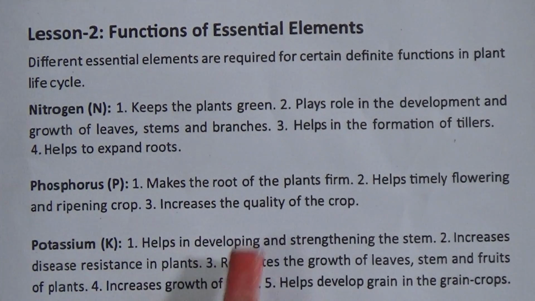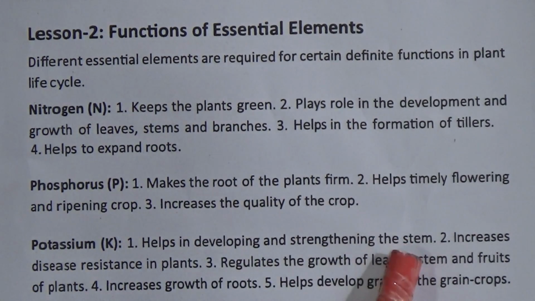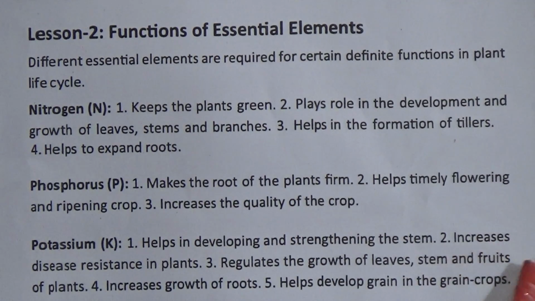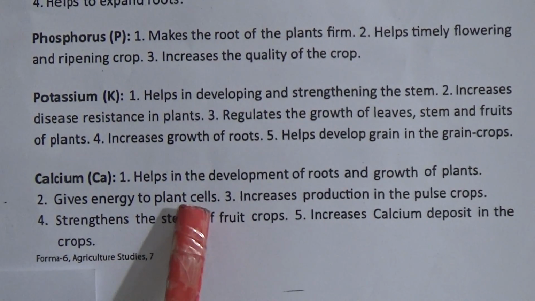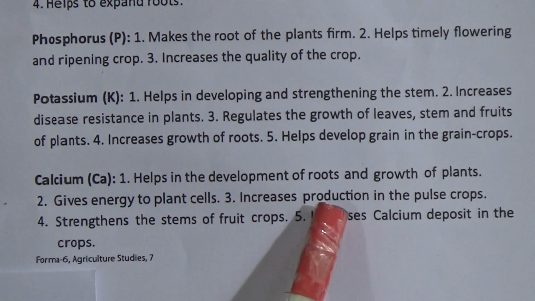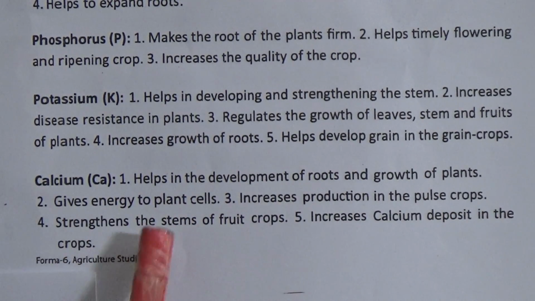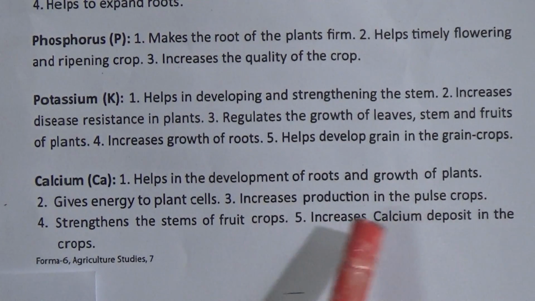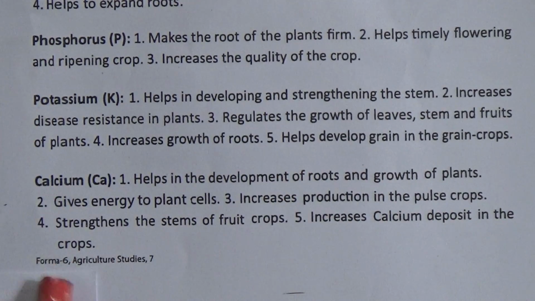Potassium. Helps in developing and strengthening the stem. Increases disease resistance in plants. Regulates the growth of leaves, stems and fruits of plants. Increases growth of roots. Helps develop grain in the grain crops. Calcium. Helps in the development of roots and growth of plants. Gives energy to plant cells. Increases production in the pulse crops. Strengthens the stems of fruit crops. Increases calcium deposit in the crops.